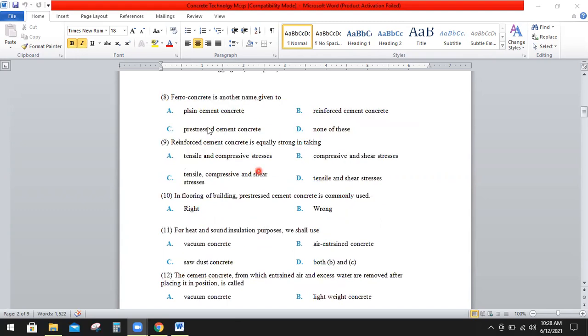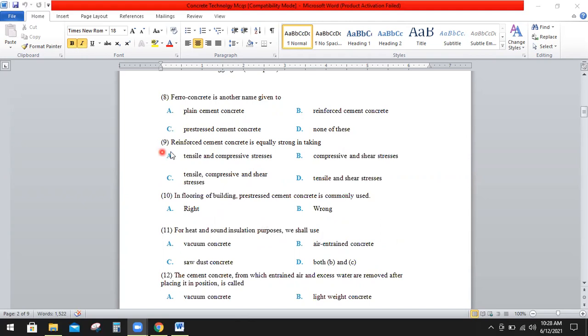Question number 8: ferro concrete is another name given to A, plain cement concrete, B, reinforced cement concrete, C, pre-stressed cement concrete, or D, none of these. So the right option is B, that is reinforced cement concrete.